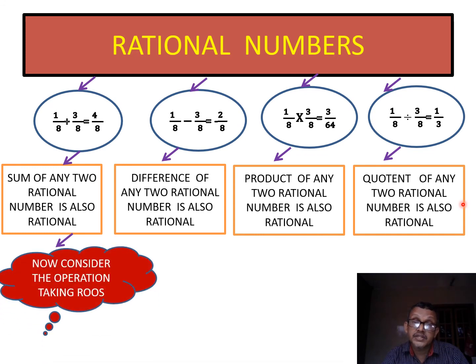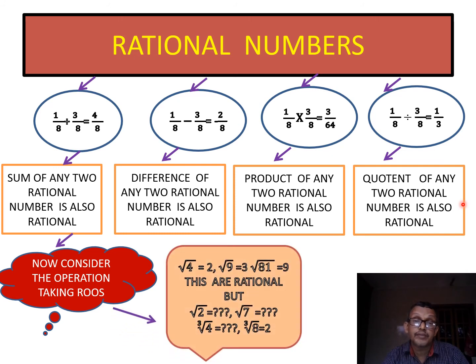Now consider the operation of taking roots. Taking roots is also another type of operation. Root 4 is 2, root 9 is 3, root 81 is 9. These are all rational. But if you consider non-perfect squares, like 2 and 7, what is root 2? What is root 7? What is cube root 4? Cube root 8 is 2. But this leads to another type of number called irrational numbers. We shall discuss that in the next class. So taking square roots, another operation, leads to another set of numbers, irrational numbers.